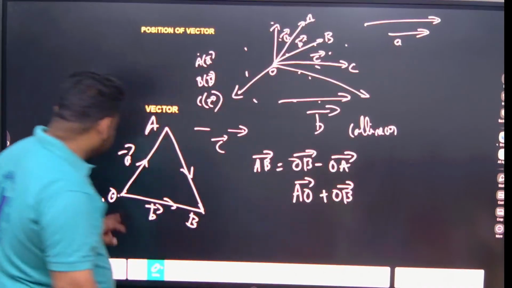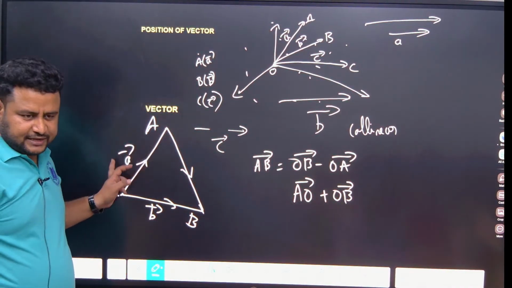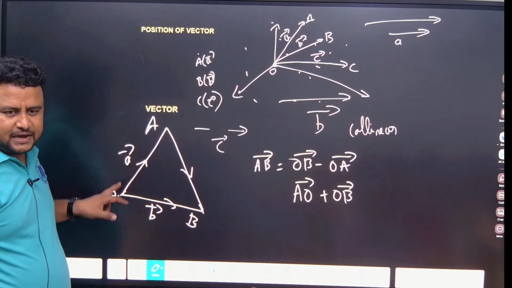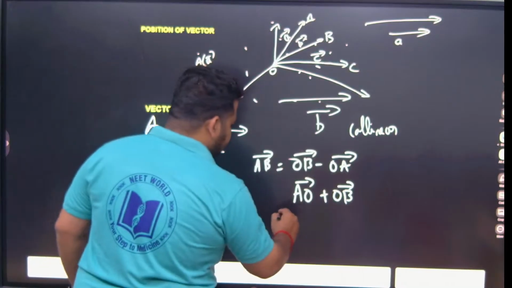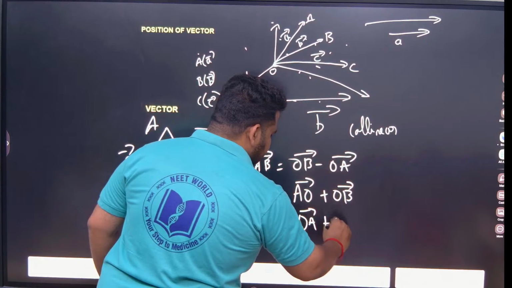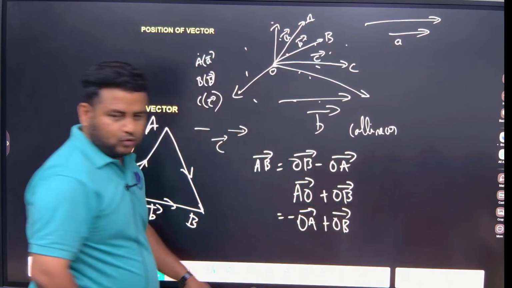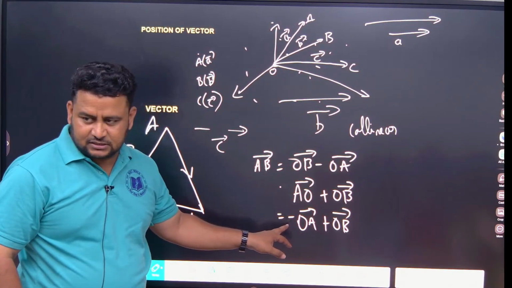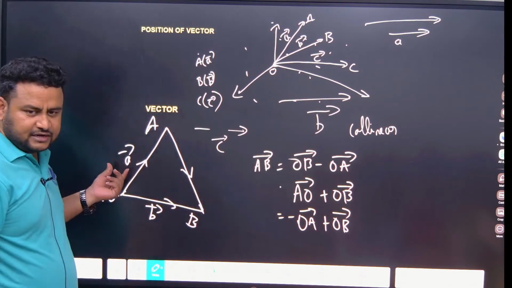Now see here, AO is not positive A, AO will be minus A. I can write this as minus OA plus OB. AO will become minus OA. What is the vector value of OA?